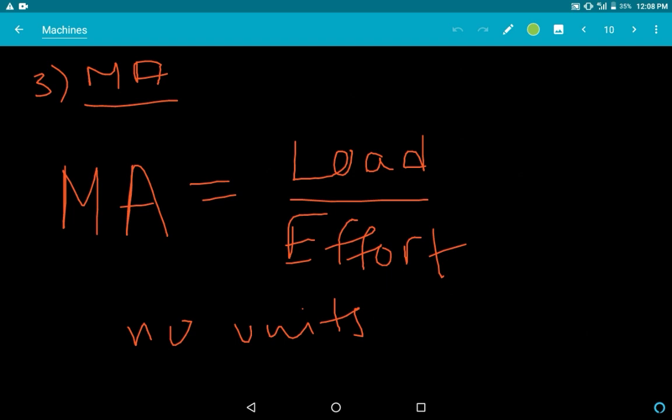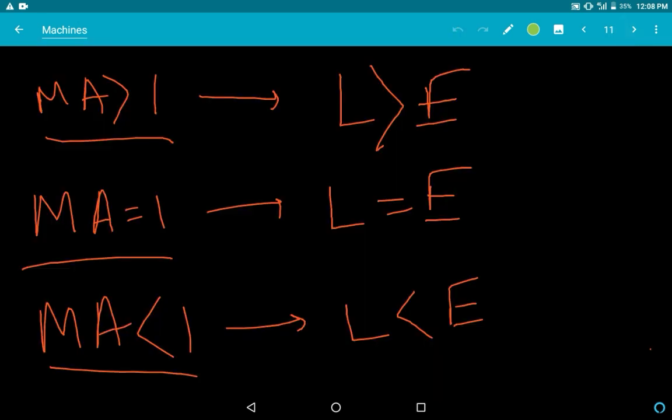Okay, now what is mechanical advantage? Mechanical advantage is a ratio between load and effort, nothing else. Very important term, let me tell you. Learn it by heart. It has no units because it's a pure ratio. Now if MA is greater than 1, then obviously L is greater than E. Let me tell you one thing.